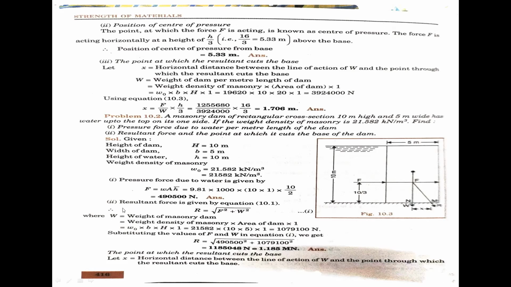Now second, calculate the resultant force, given by equation 10.1, R equal to root of F square plus W square. W equal to the weight of the masonry dam, which is W naught, already given, into area of the dam into per meter length, W naught into B into H into 1. Put that in the equation, 21582 into 10 into 5 into 1. Finally we got the value.